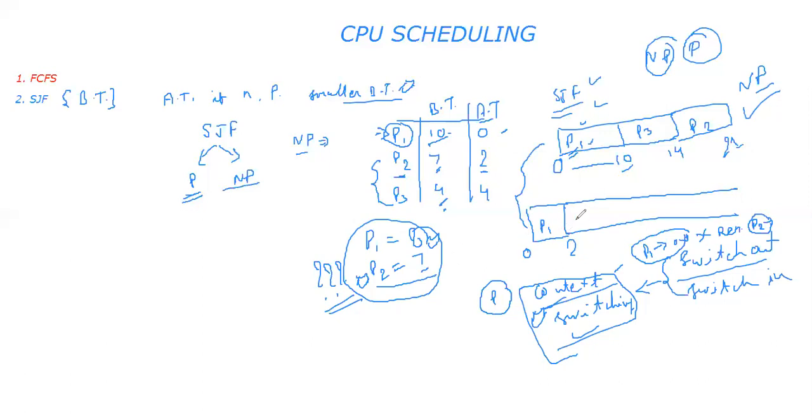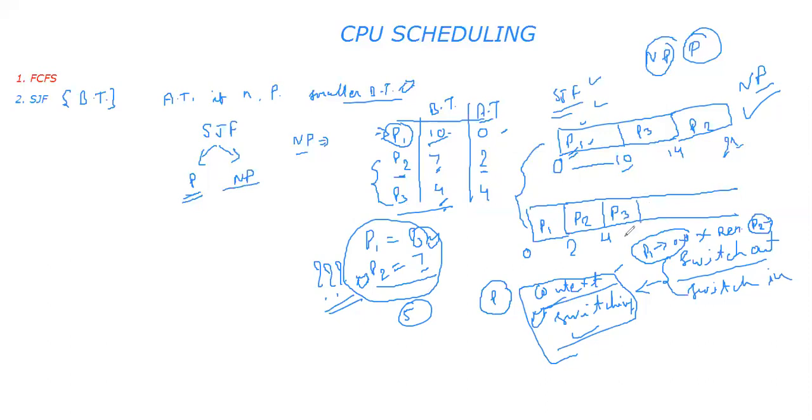So I'll give a chance to P2 for execution. Now after another 2 units of time, P2 has executed for 2, so P2 becomes 5, and P3 arrived with 4 units of time. So which process will get a chance for execution?